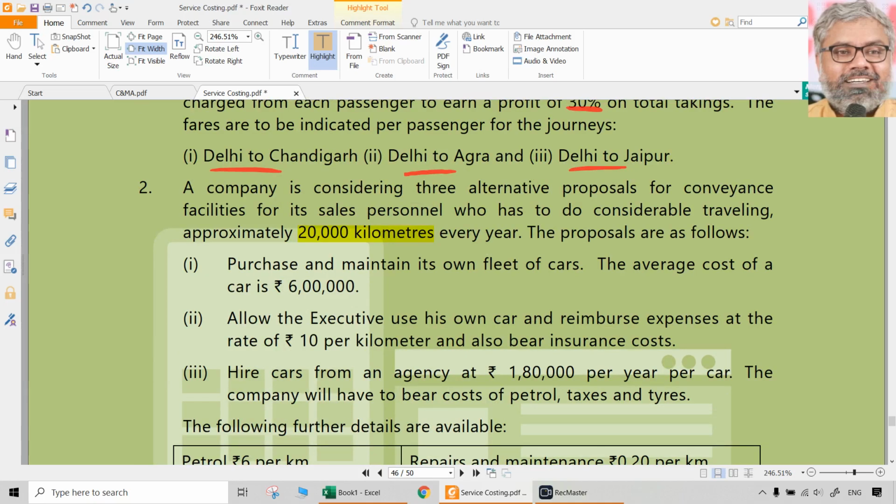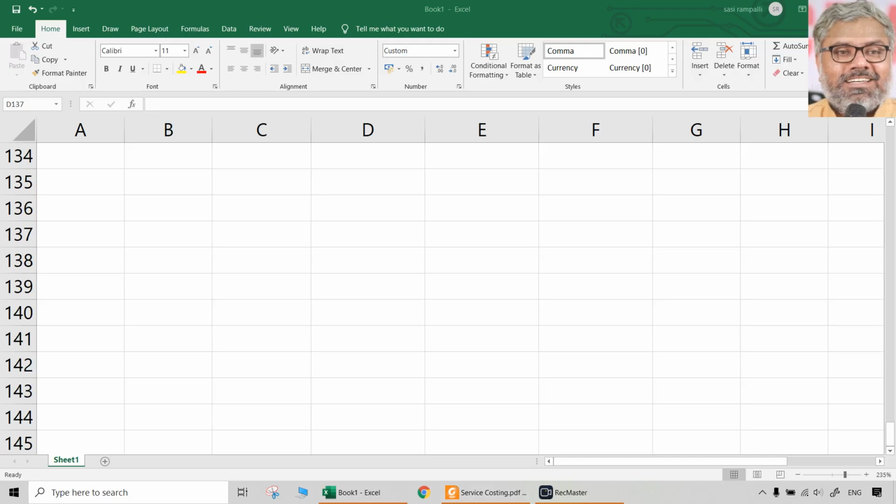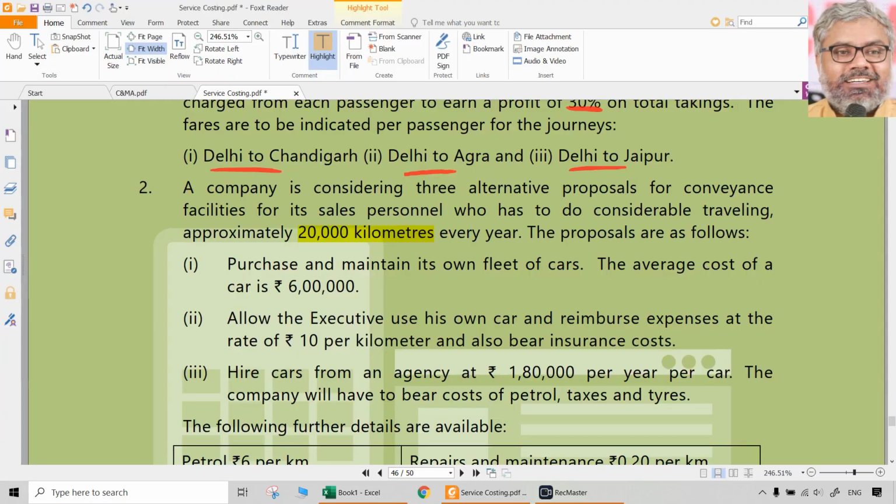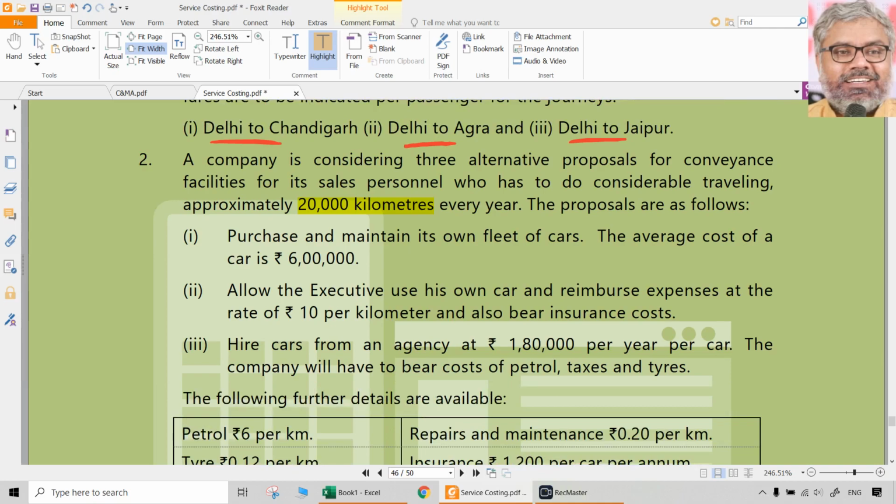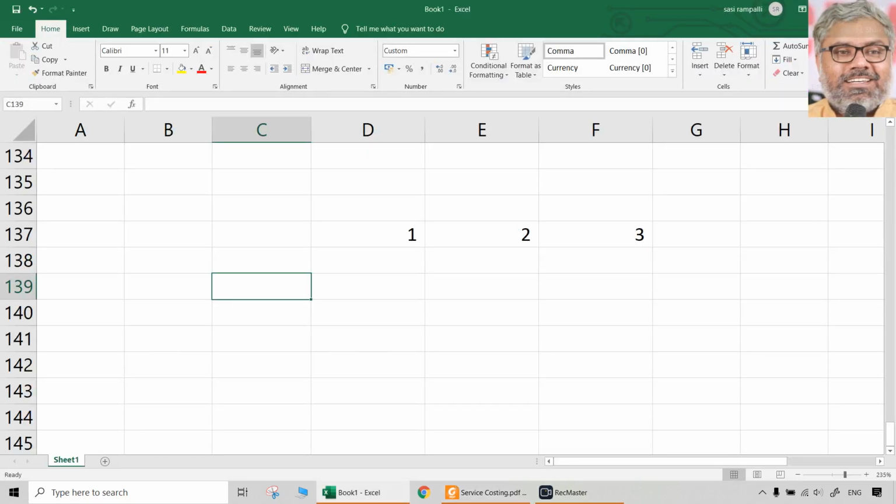Okay. So here, approximately each year they have to travel 20,000 kilometers. So let us take proposals separately. First option, second option, third option. And let us take the costs. Of course, 20,000 kilometers is common. First proposal is what? Purchase and maintain its own fleet of cars. Average cost of a car is 6 lakhs. Okay. That will definitely have depreciation because it is own car.